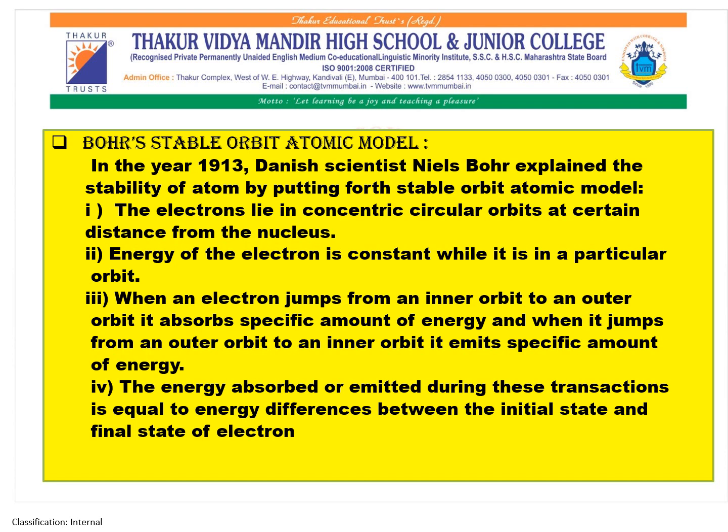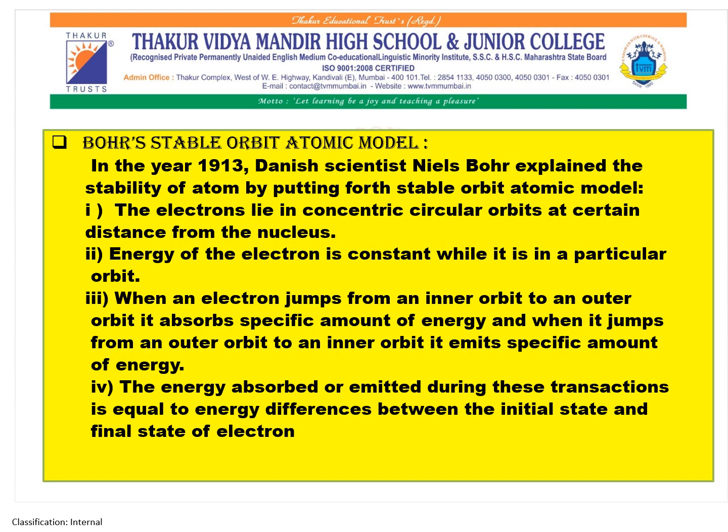Now we are going to study Bohr's atomic model. In the year 1913, Danish scientist Niels Bohr explained the stability of the atom by putting forth the stable orbit atomic model. According to it, the electrons, which are negatively charged, lie in concentric circular orbits at certain distances from the nucleus. Energy of the electron is constant while it is in a particular orbit.